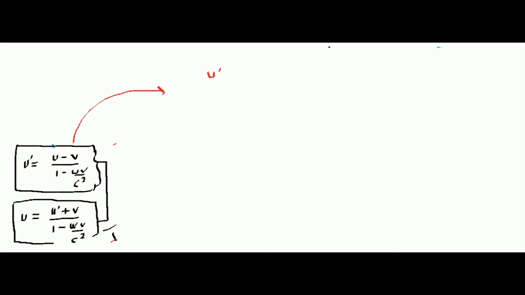u dash is velocity, so it will obviously be the rate of change, dx dash by dt dash. I'm just doing simple mathematics, so this is a logical thing to say. Now can you tell me what u will be? u is the velocity seen by the observer in the stationary frame, so I need to use the stationary coordinates. So what are the coordinates? dx by dt. Agreed.